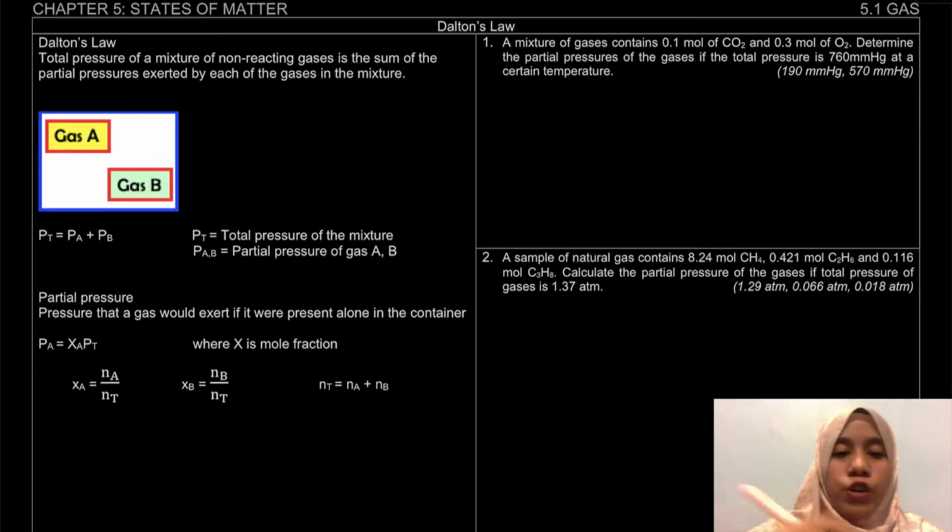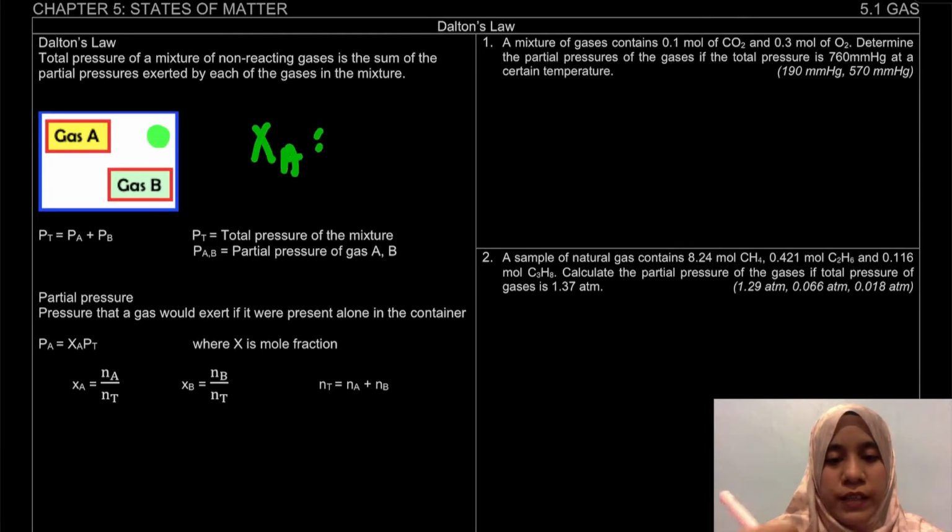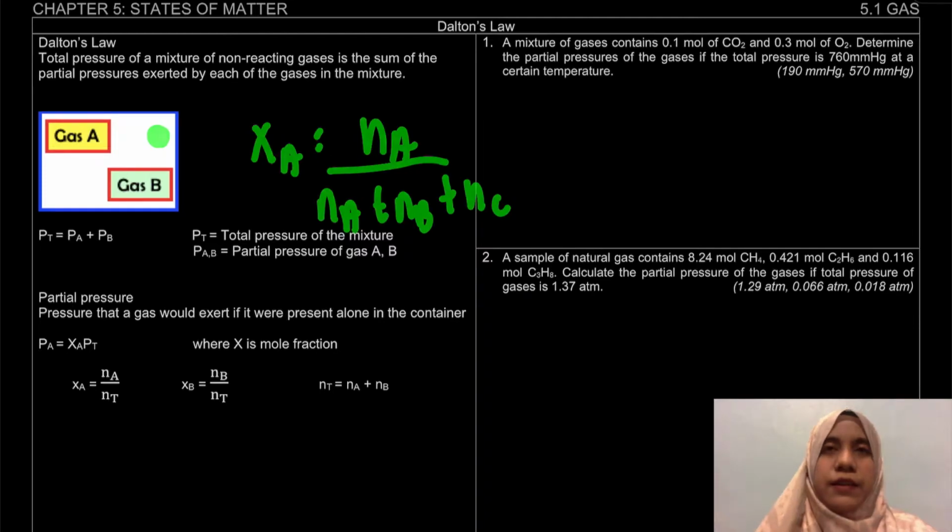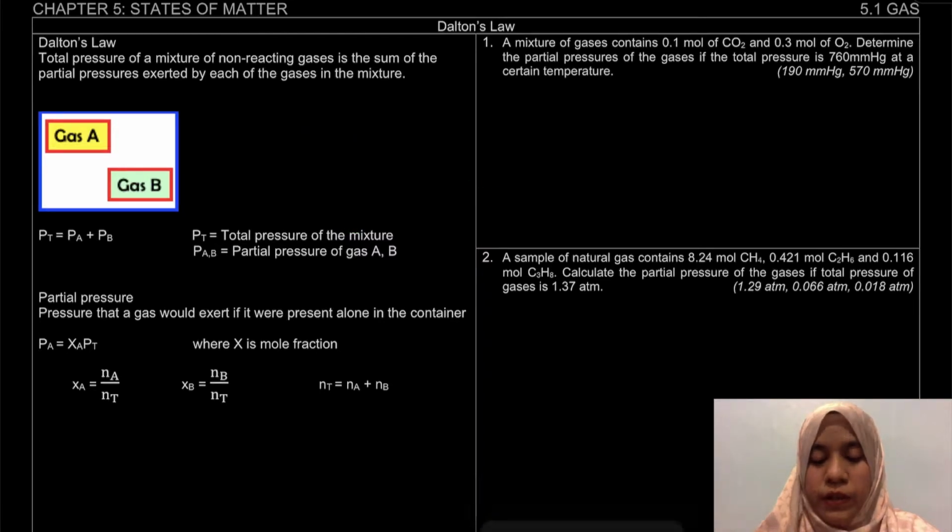So, for example, if we have gas C, then the mole fraction of A will be the number of mole of A divided by NA plus NB plus NC. Like that. So, how to calculate the partial pressure?